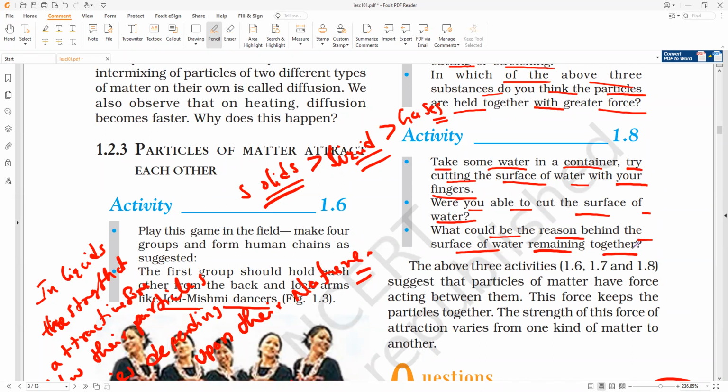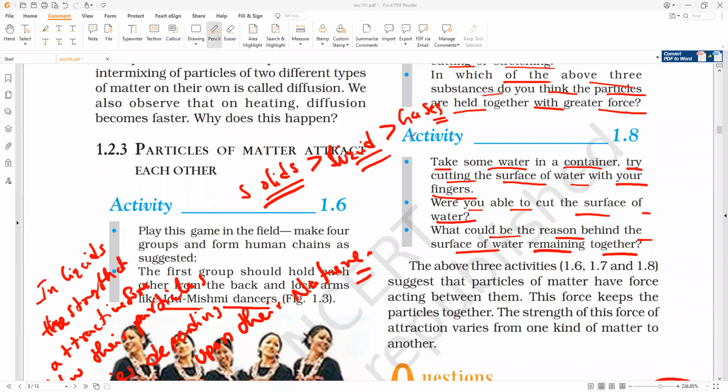Now, to demonstrate the strength of force of attraction between the particles of liquids, try to cut the stream of water coming out from a water tap with your finger. Is it possible to cut it? No. What is the reason? Because the particles of water attract one another, and they remain together. So if you try to cut it, they won't be cut.